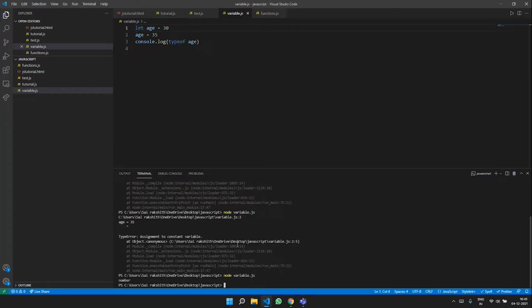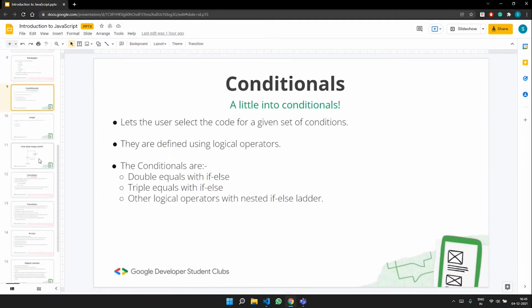Moving on, we have conditionals, and conditionals are very similar to how they work in Java or C++, where you have if, where you have else, and also you can construct an if-else ladder.